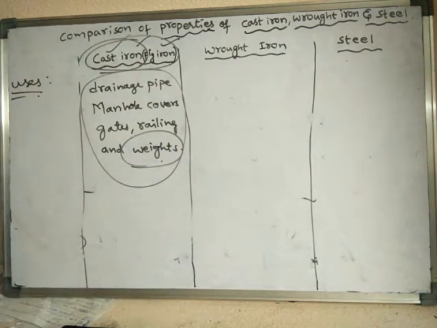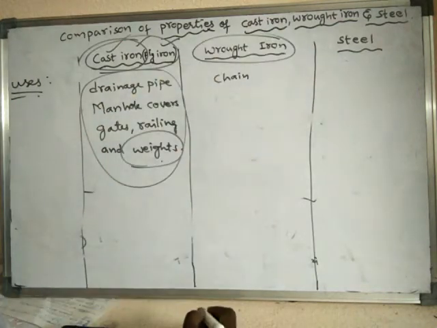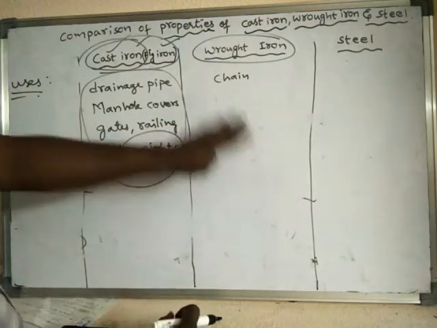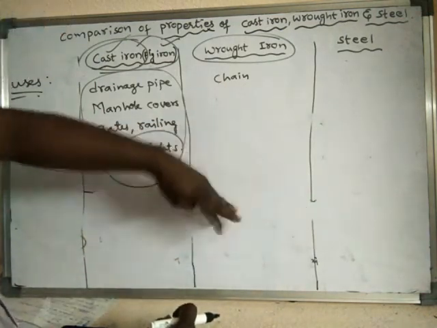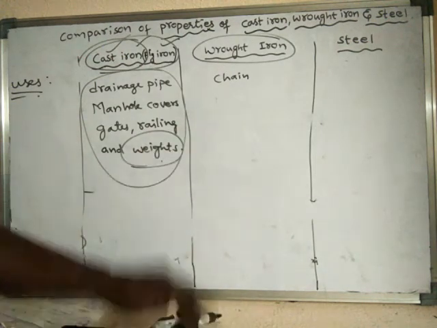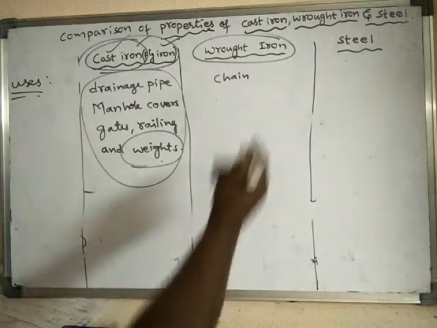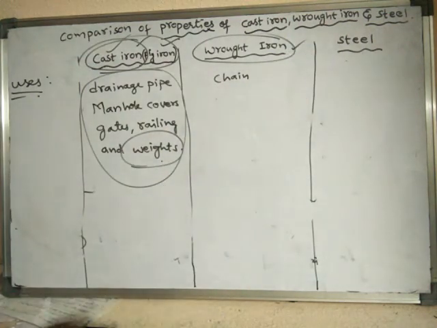Next, wrought iron is very tensile, hence it is used for making chains. Tensile means it can withstand heavy loads without breaking. So wrought iron has a tensile nature. When any material has a tensile nature, we can make chains from that material.